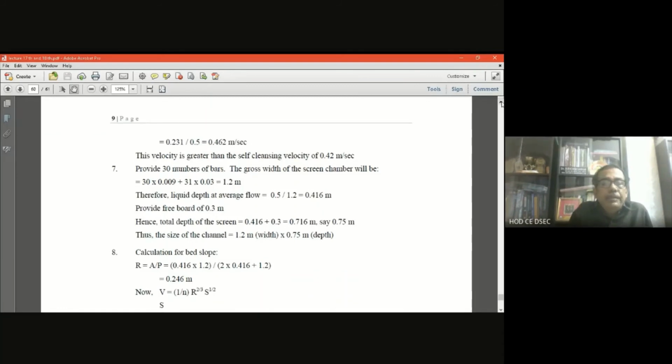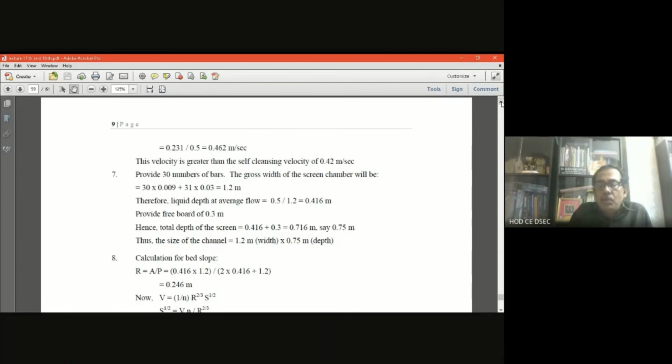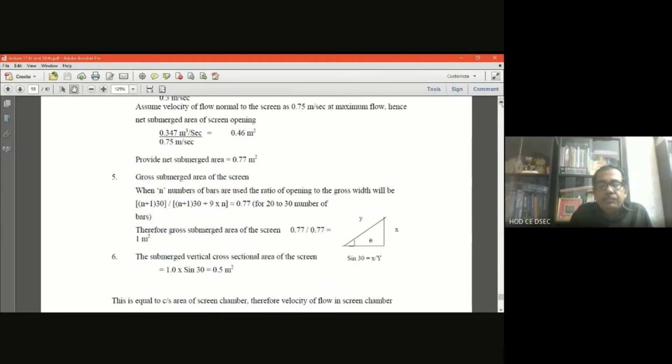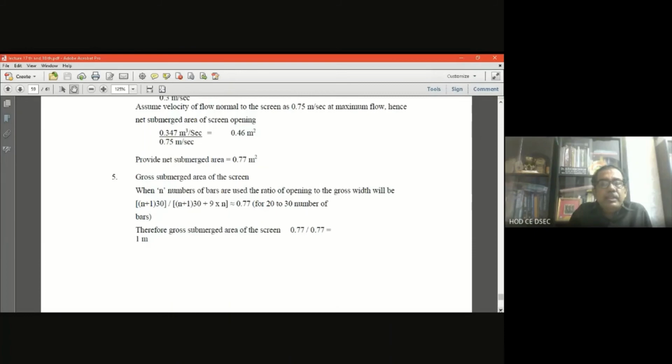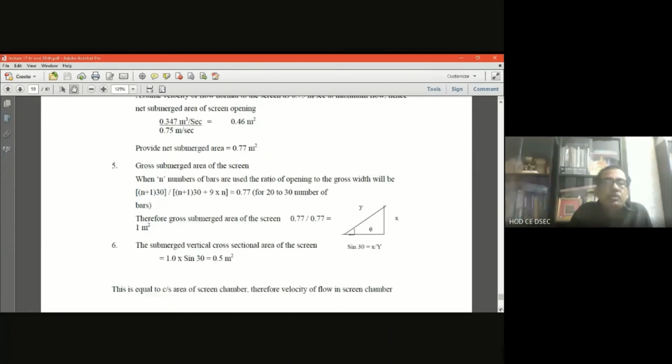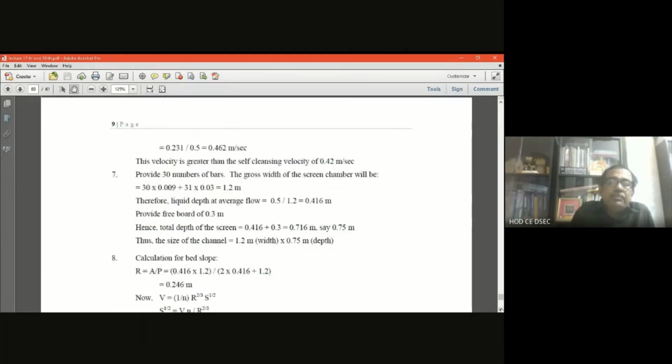So if 0.231 is the average flow and 0.5 is the vertical area, what is the velocity? Velocity is simply 0.231 divided by 0.5, that is 0.462 meter per second. So we can say the velocity is greater than the self-cleaning velocity 0.42 meter per second, which is okay. That is one check in the design of the bar screening. We have checked whether this velocity should be more than the minimum self-cleaning velocity or not.